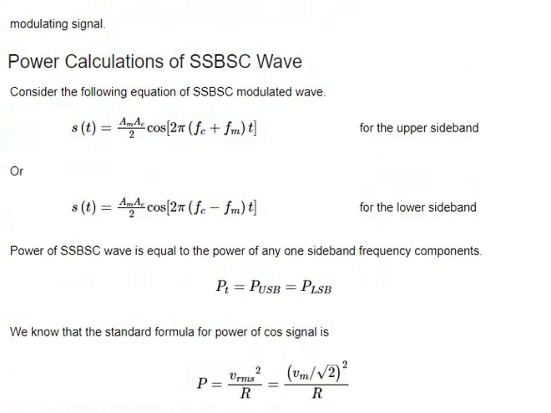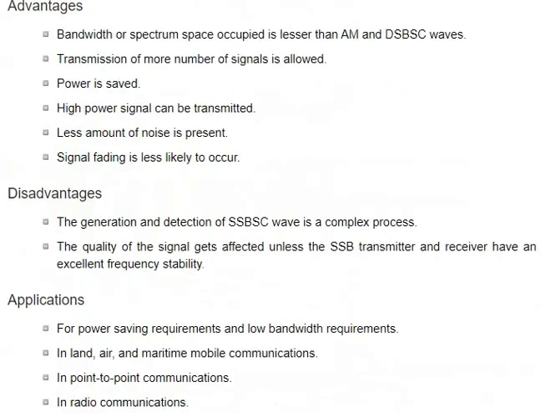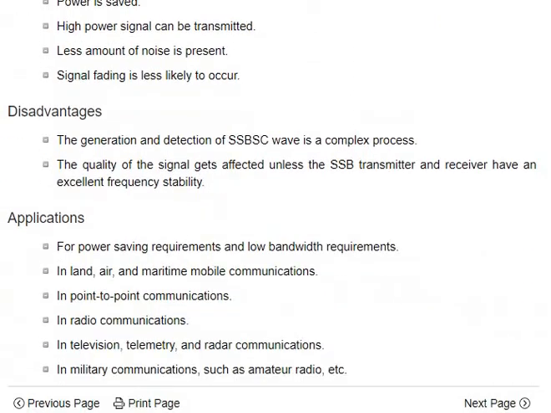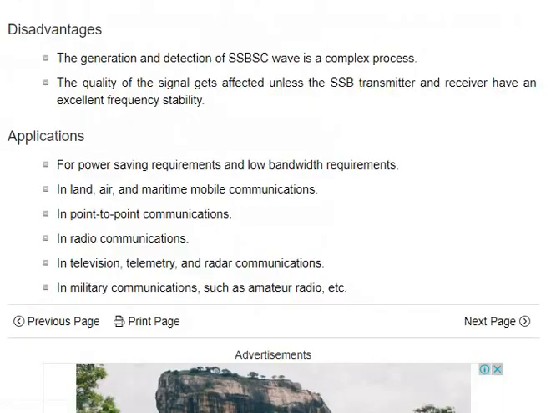Power calculations you can see from here, and there's a slight difference, with only one sideband. The power calculation is this simple, using only one sideband. The advantage is that the bandwidth occupied is less, with less transmission power. This is a very simple approach, with high power transmitted. Disadvantages and applications you can just go through.